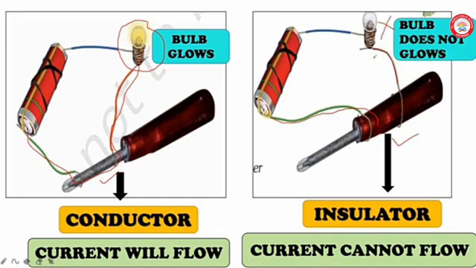In the same way, look at these pictures too. In the first one, we can see that the bulb is glowing. In the second one, the bulb does not glow. Because in the first one, current can flow easily because the wires are connected to the metal. But in the second one, the wires are connected to the plastic handle. So the first one is a conductor, but the second one is an insulator.